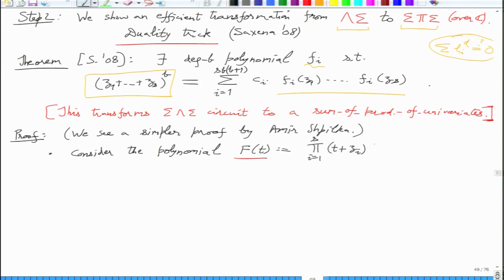So this is equal to t raised to s plus t raised to s minus 1 sigma zi, and then more complicated things, but we will not care about them.